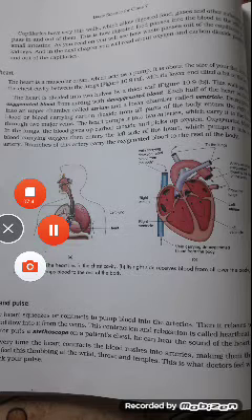The heart has 4 chambers, 2 atria and 2 ventricles. Such a heart is called a double heart. This type of complete separation into chambers provides an ample supply of oxygen to all parts of the body.